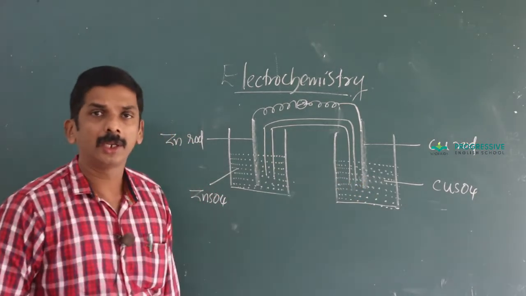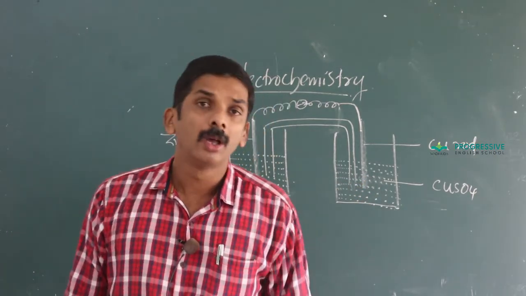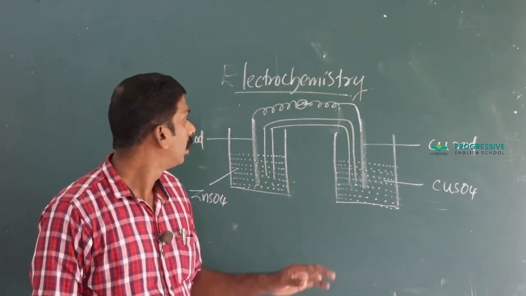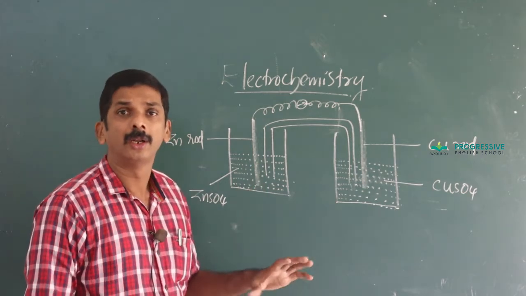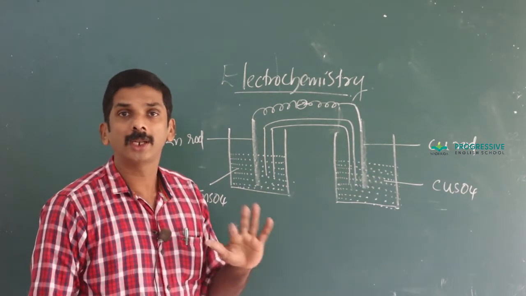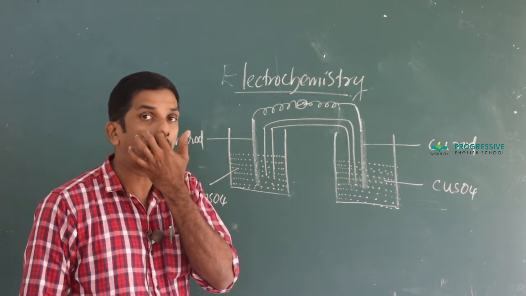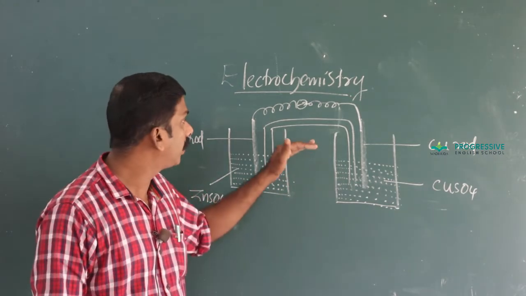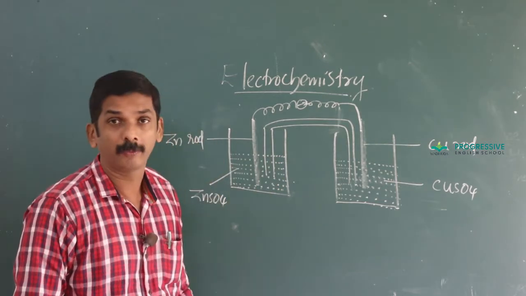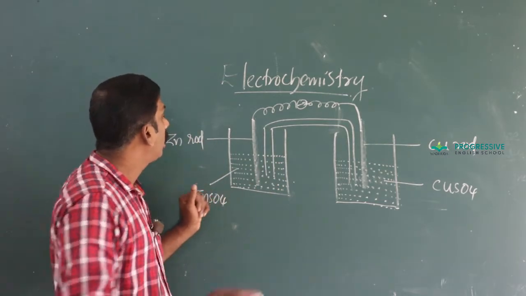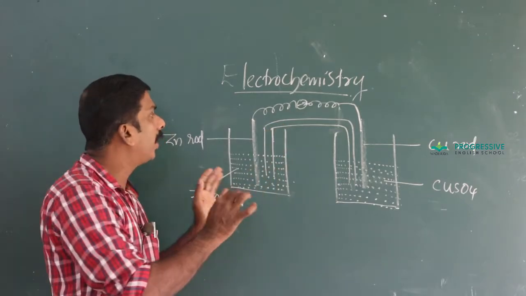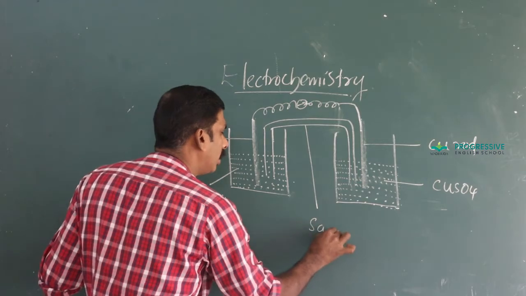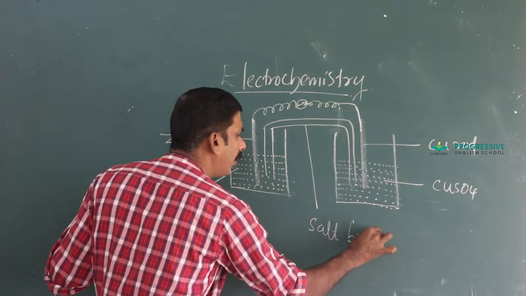You don't study it in detail because it is somewhat an eliminated part of this syllabus, but it is necessary to find out the electrode potential, which is included in the syllabus. How we calculate the electrode potential of a cell. For that, I briefly explain this electrochemical cell. And this is the schematic representation. A glass tube bent at right angles, that is the salt bridge.